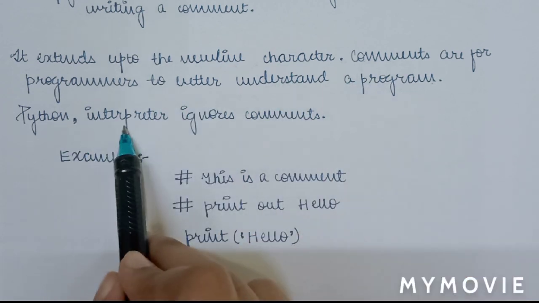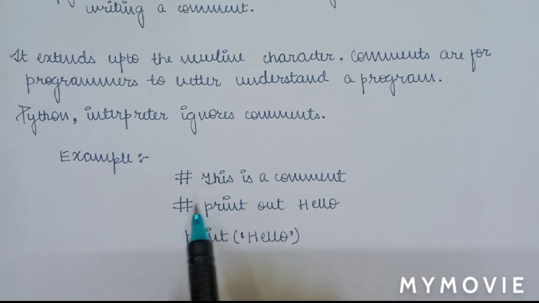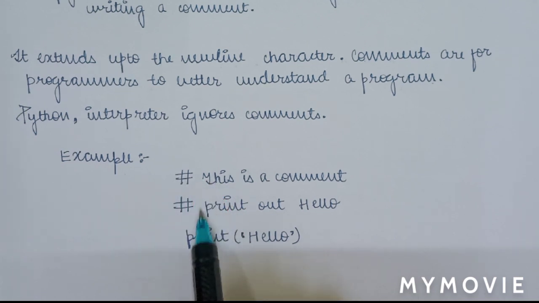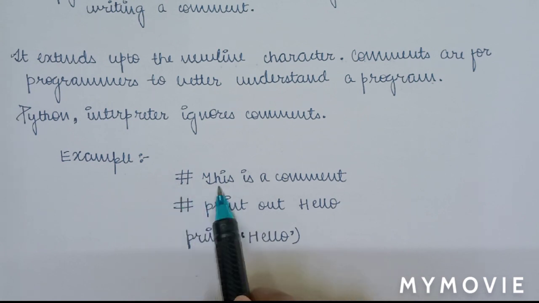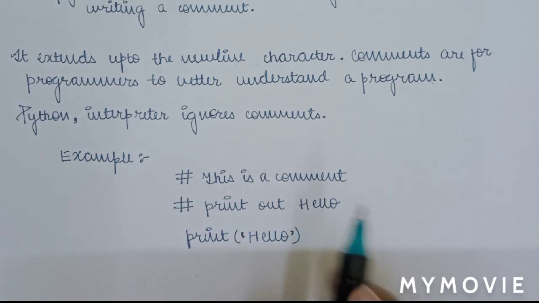The Python interpreter ignores comments. Here I have written one example, a code which prints hello, and the Python interpreter ignores these comments when you write a line using hash. I have written here two comments. First comment is this is a comment, and second comment is print out hello.